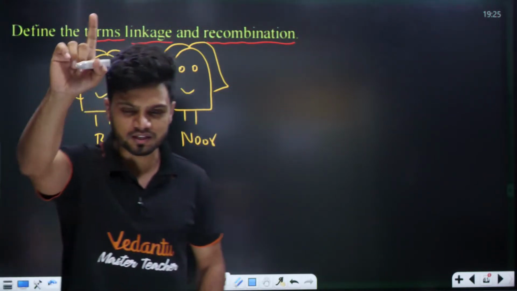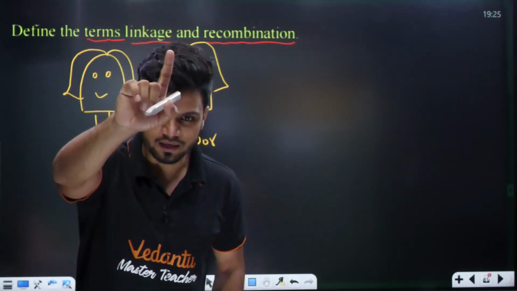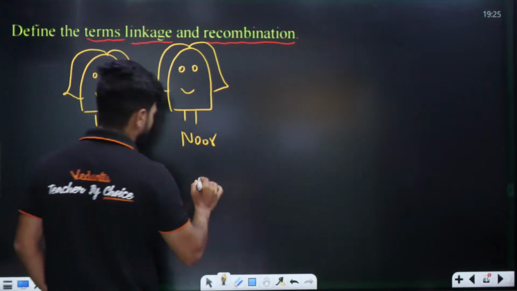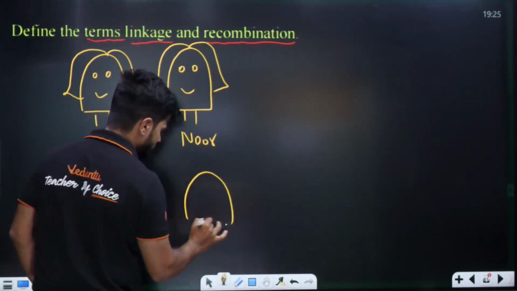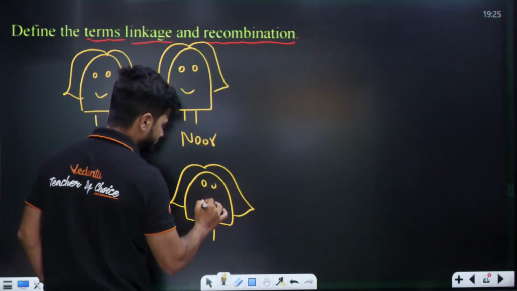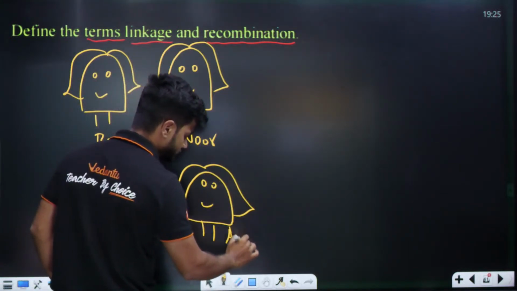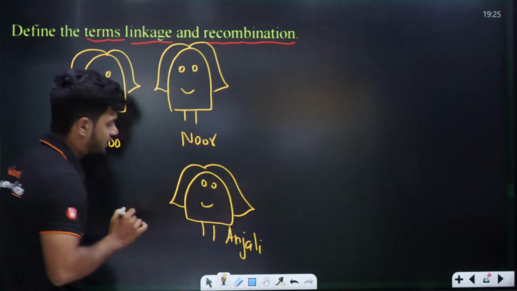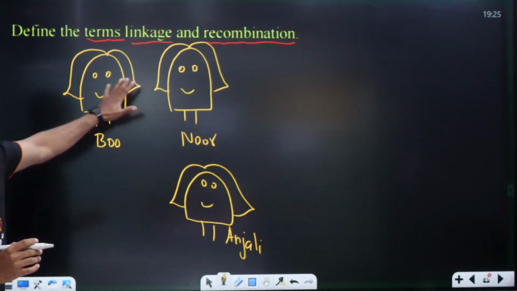Okay, one more person volunteer. Let's take Anjali. Okay, so we have one more girl here, Anjali. Okay, Anjali is here. So we have 3 girls here, students.